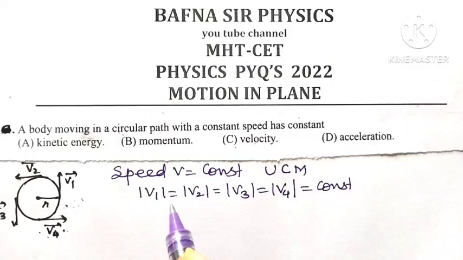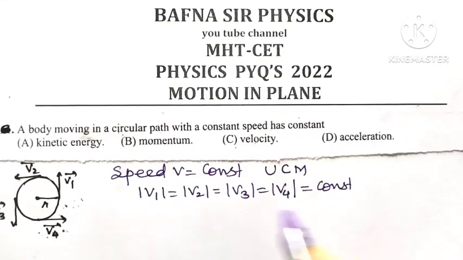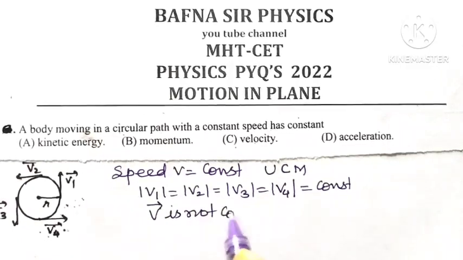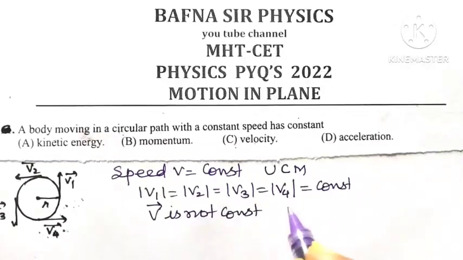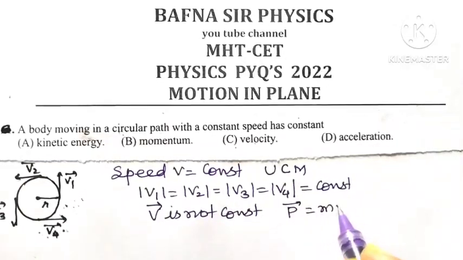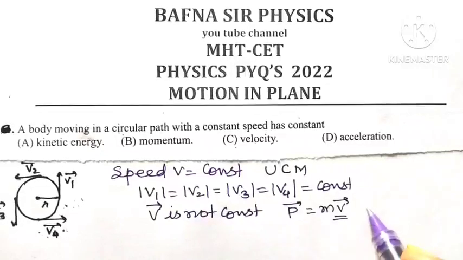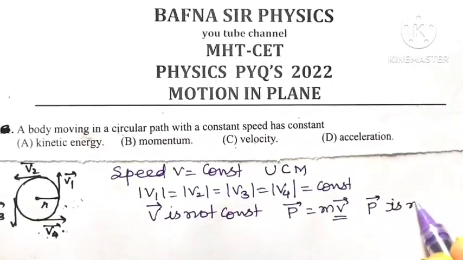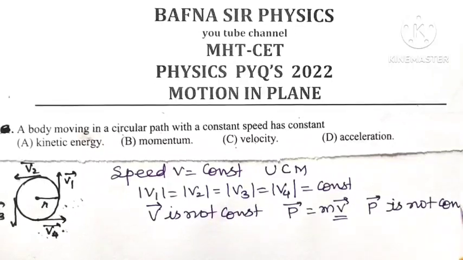But as the direction of velocity is different at different positions, velocity is not constant. And because momentum is equal to mass into velocity, as velocity is not constant, therefore momentum of the body is also not constant.